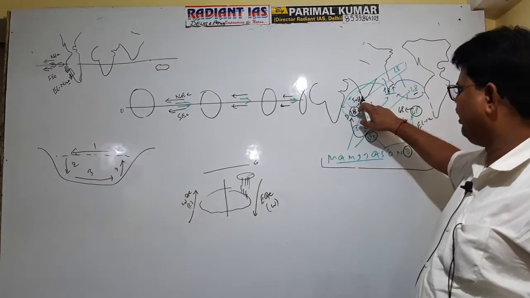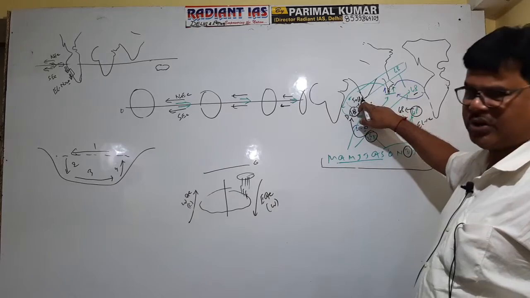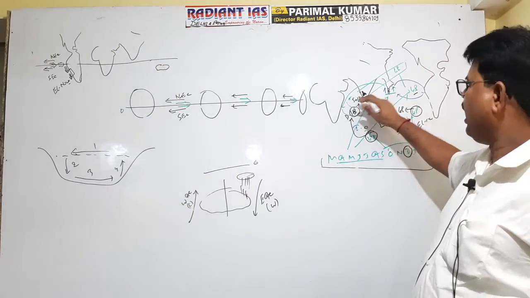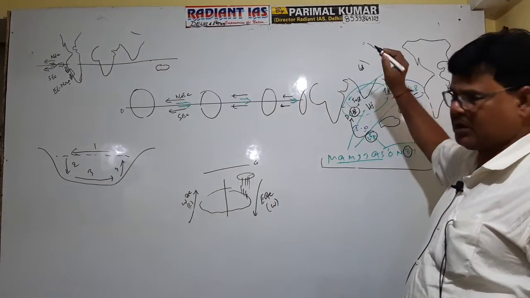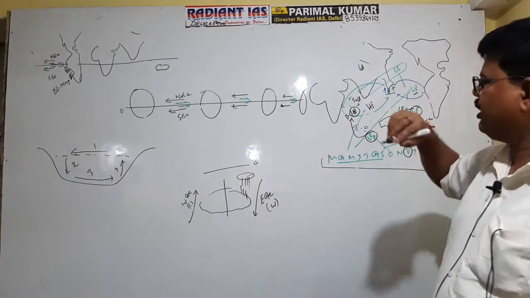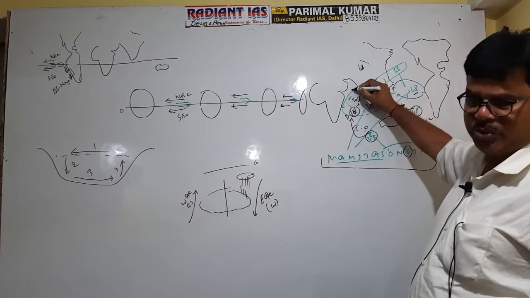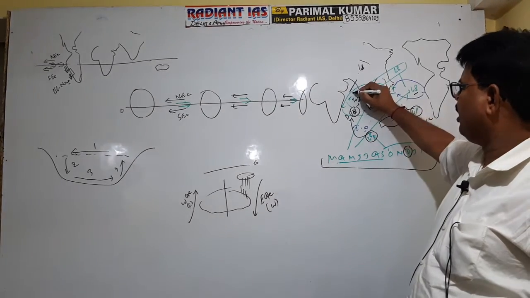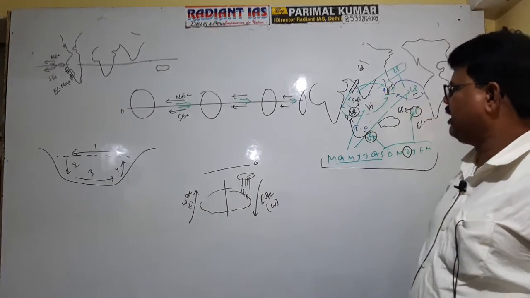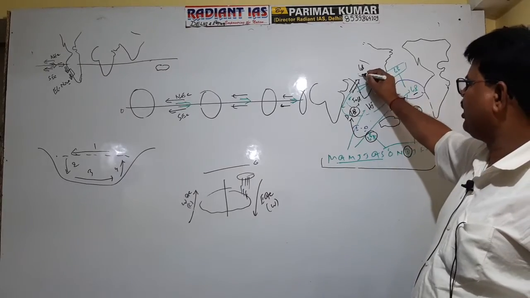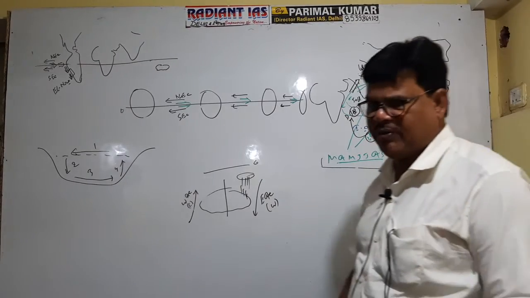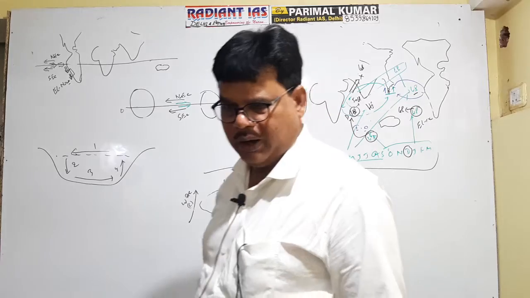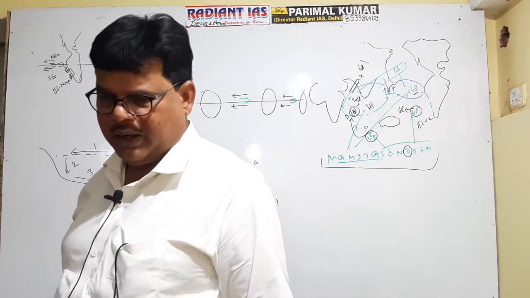So if during the month of June, low pressure exists in the Indian Ocean, and low pressure also exists in the Pacific over the Indian subcontinent, then will there be a pressure difference between the Indian Ocean and the Indian subcontinent? No. Hence the monsoonal wind will not enter inside India effectively, and monsoonal rainfall will be affected. This is referred to as the El Nino impact. What is the El Nino impact? It is clear now. Again, I am repeating.